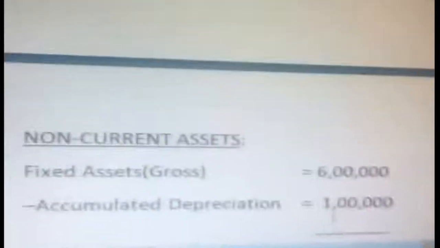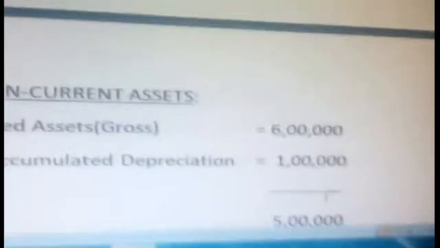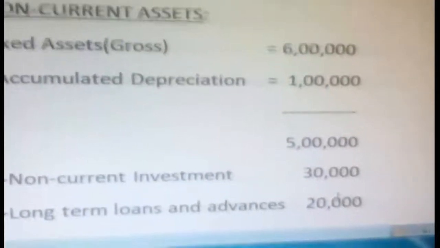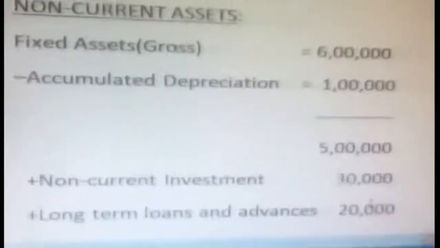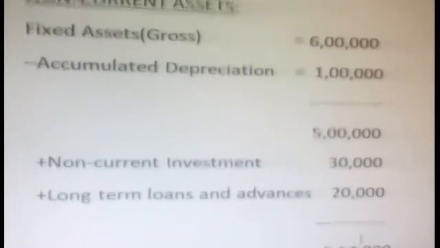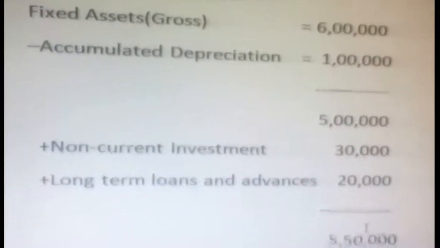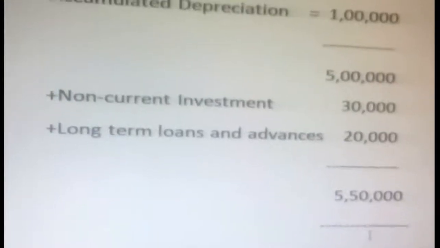So non-current assets: I said fixed assets gross. From this 6 lakhs, you are going to deduct accumulated depreciation 1 lakh, and you will get 5 lakhs. I said, whenever there is more information, please write in vertical format, because work is very easy, you can add the information and deduct information like this. That is the better idea, and the work is very easy to calculate. That's why I have shown it here. See, fixed assets gross 6 lakhs, less accumulated depreciation 1 lakh, becomes 5 lakhs. Again, we add our non-current investment 30,000, then long-term loans and advances 20,000, and it becomes 5,50,000.